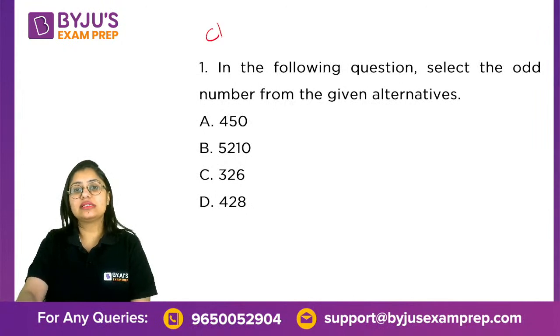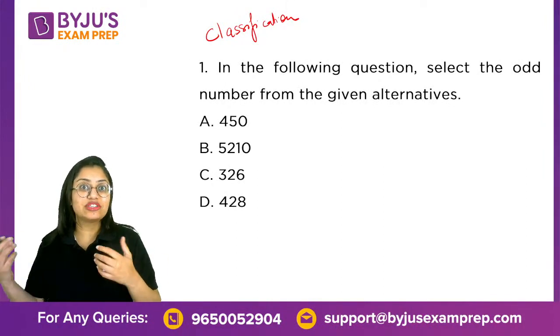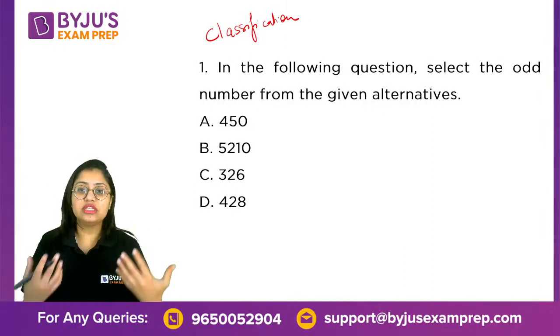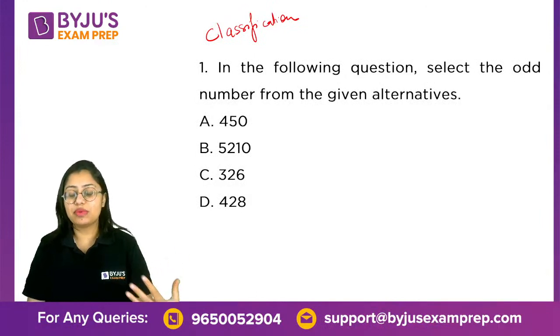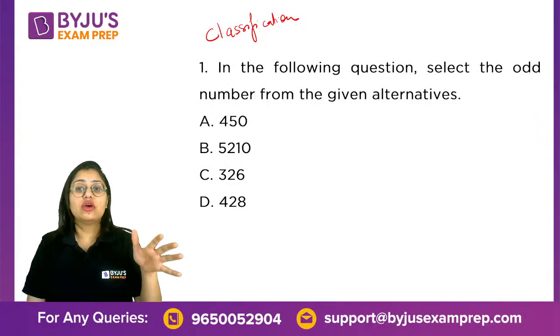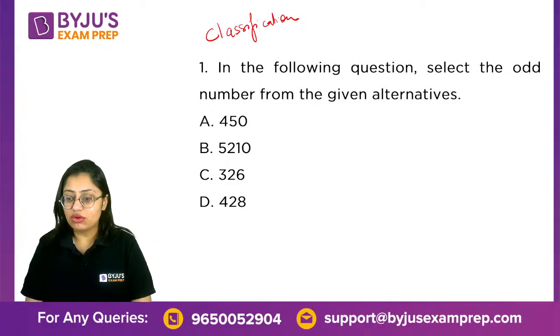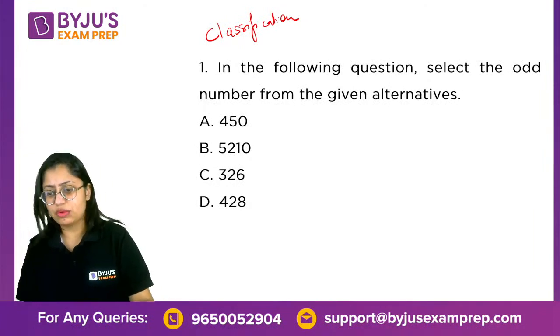I'm going to start with today's first question. Clearly, this one is the question from classification, where you have to classify the numbers according to a certain pattern. Out of these four numbers, three are going to be similar because of a certain pattern, and you're supposed to find out one number which does not follow. So let's start, and please give me the answer in the chat. I'm going to give you around 40 seconds. That should be more than enough.